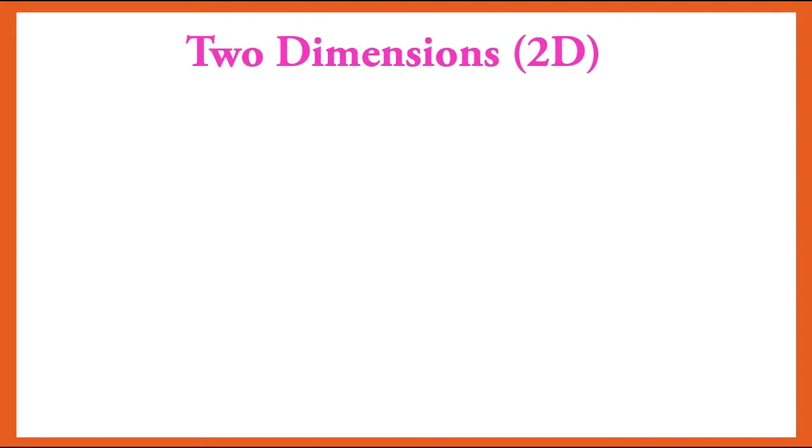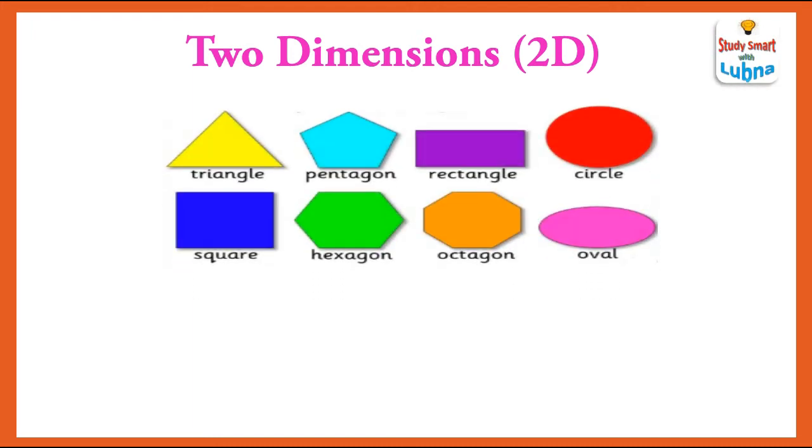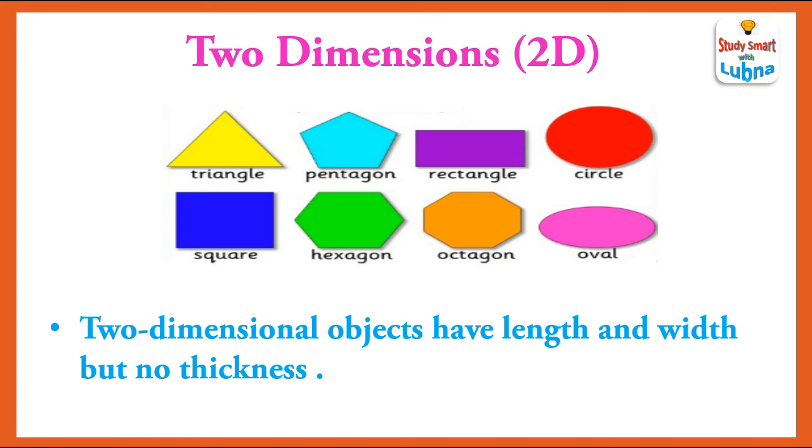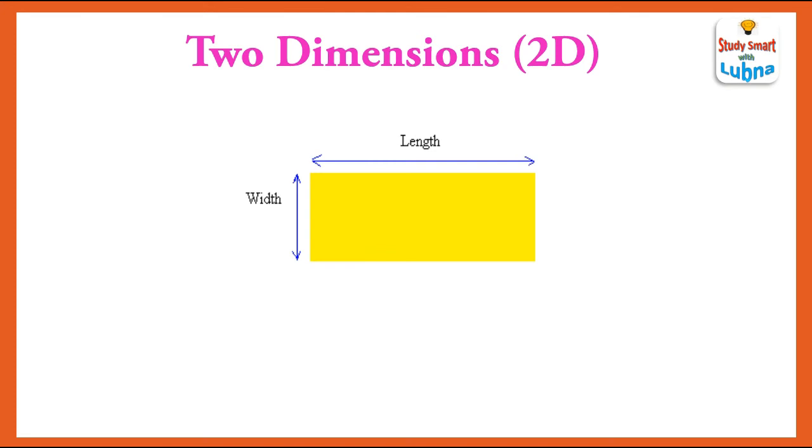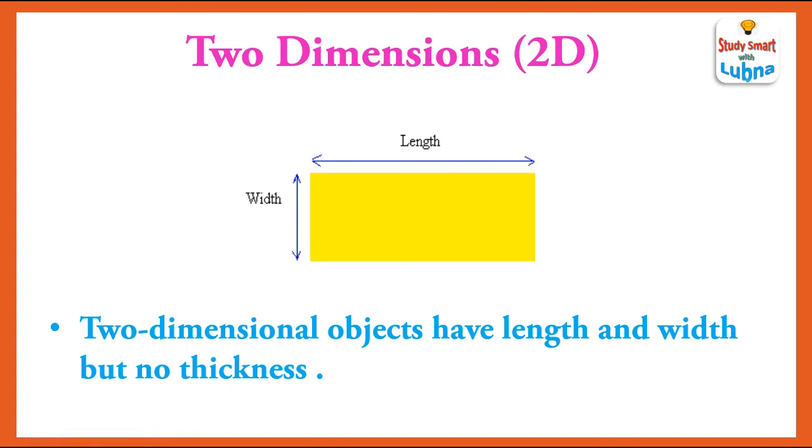2 dimensions or 2D. These are the examples of two-dimensional objects like triangles, pentagon, rectangle, circle, square, hexagon, octagon and oval. Two-dimensional objects have length and width but no thickness. This is an example of two-dimensional object. A rectangle is given. It has width and length, but it has no thickness. So two-dimensional objects have length and width, but no thickness.